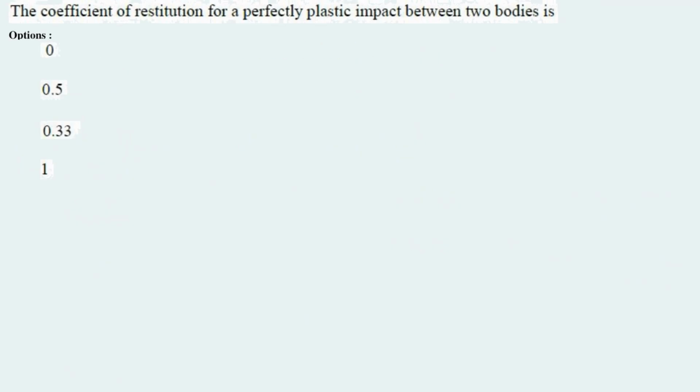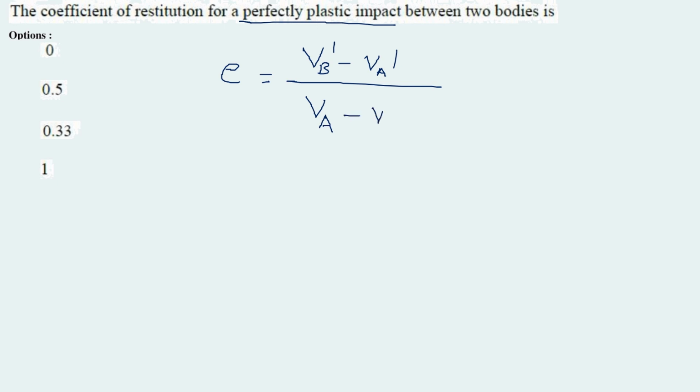Let's have a look at this question. The coefficient of restitution for a perfectly plastic impact between two bodies. Let the bodies be A and B. Then the coefficient of restitution is equal to the ratio of the velocity of separation, that is VB dash minus VA dash, divided by the velocity of approach, VA minus VB. Okay, this is the coefficient of restitution.